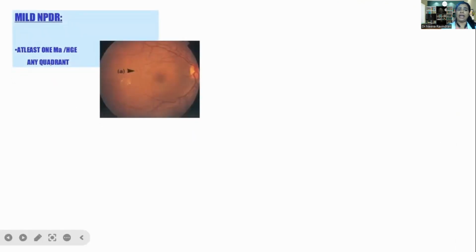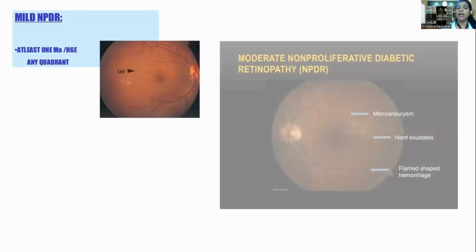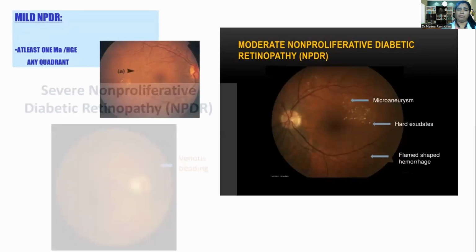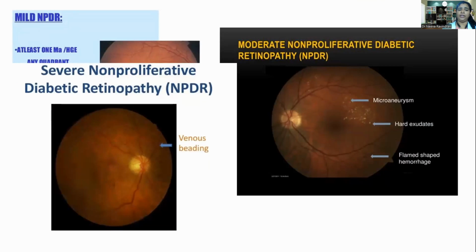So this is a case of mild NPDR. We can see a hemorrhage there. And next, in case of moderate NPDR, we can see microaneurysms, hard exudates, and flame-shaped hemorrhages. And in severe NPDR, we can see venous beading apart from the other two.